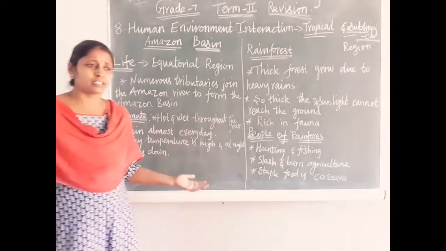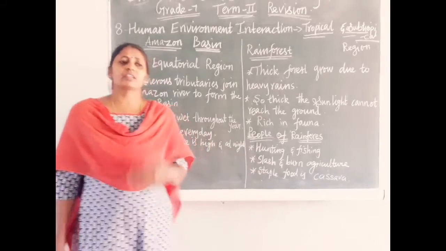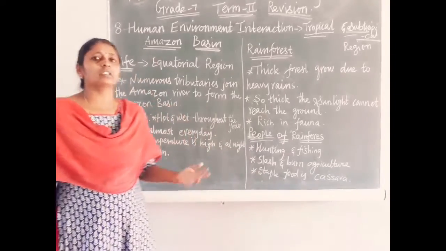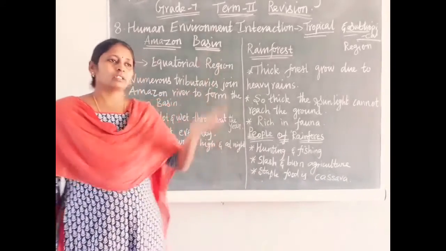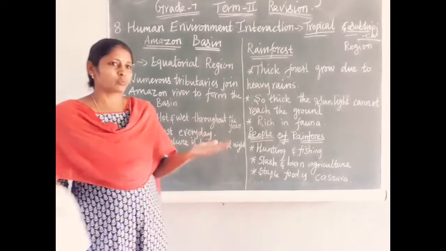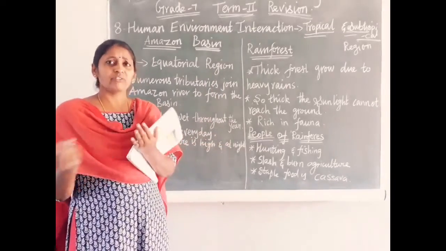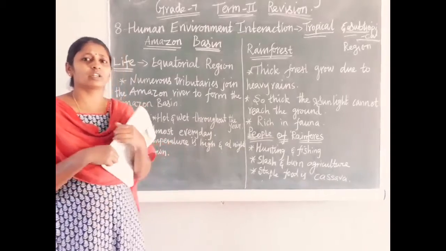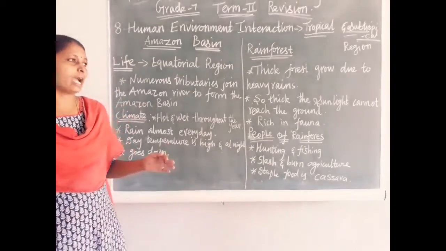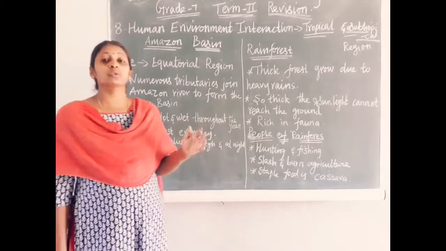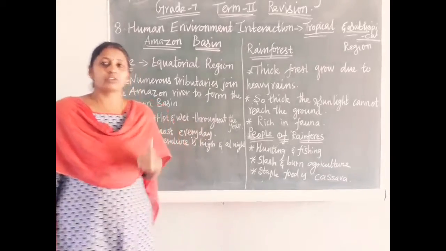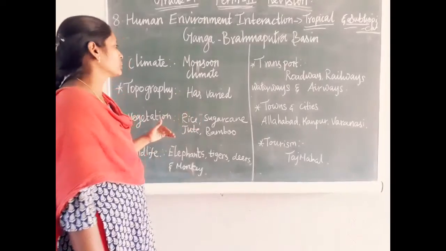Much land was cleared for factories and for cash cropping activity. So at present the size of the Amazon is going to be very small. That is not good for Earth, so we have to keep it in mind. We have to save the Amazon forest. Right? Now, the Ganga and Brahmaputra basin.